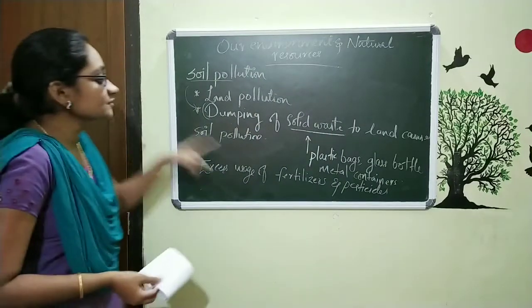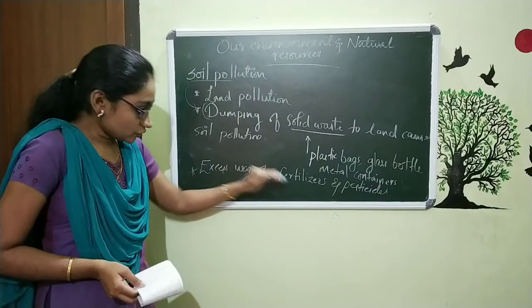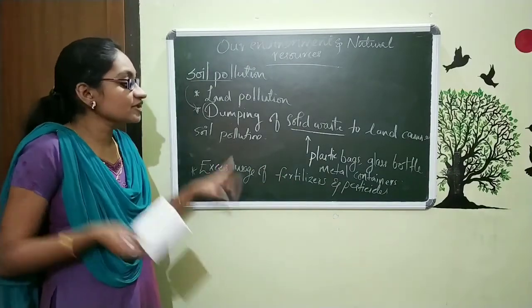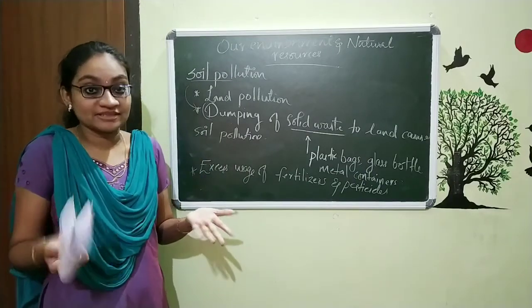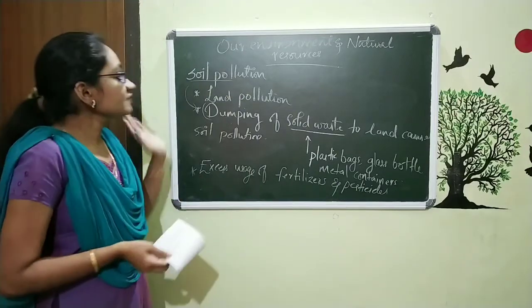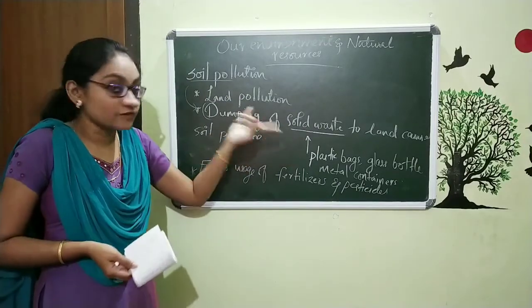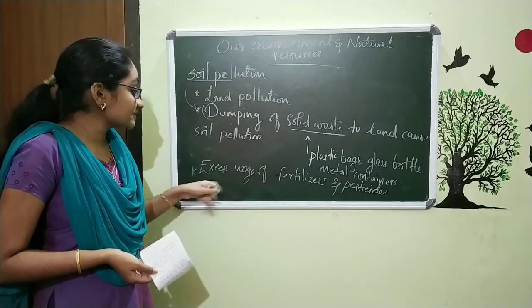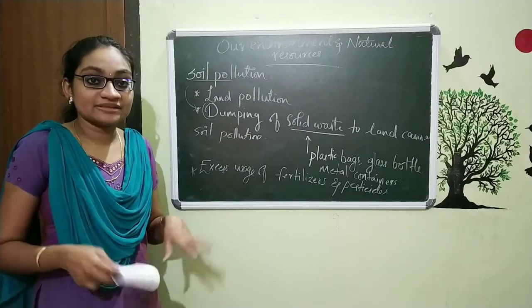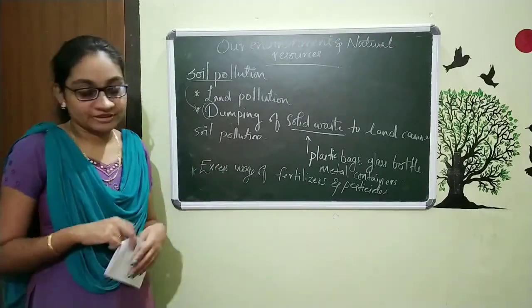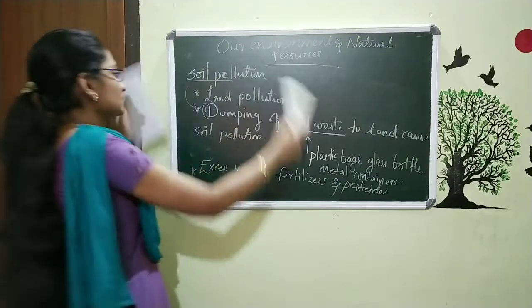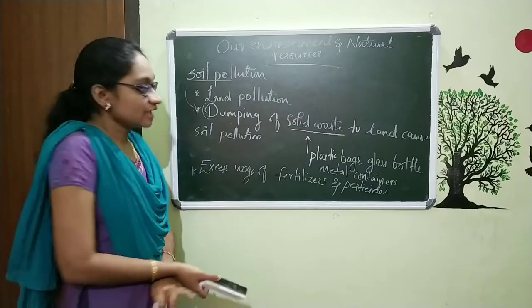That means the excess usage of fertilizers, not only chemical fertilizers but also organic fertilizers, when used in excess quantity, also causes soil pollution. So we can say when we are dumping solid waste and also when we are using excess amounts of fertilizers and pesticides, that also causes soil pollution. This is about the definition of soil pollution and how it happens.